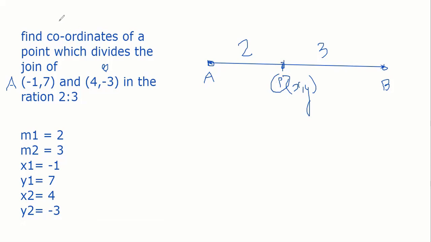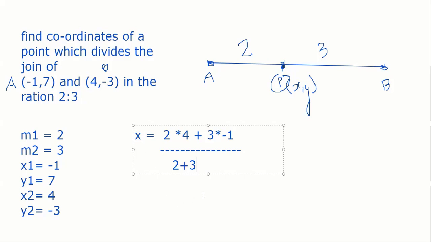So what is the coordinate given by? The x coordinate is given by m1 into x2, which is 4, plus m2 into x1, which is 3 into x1, divided by m1 plus m2, which is 2 plus 3. Solve it, how much will it come? 8 minus 3 is 5, 5 by 5 is 1. So the x coordinate of this point is 1. Similarly find out y. This is such an easy problem.